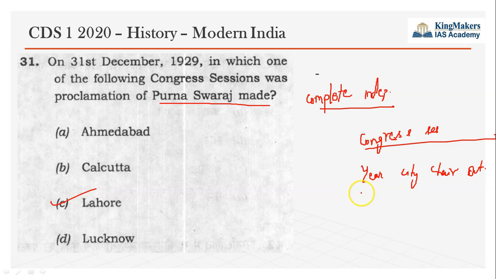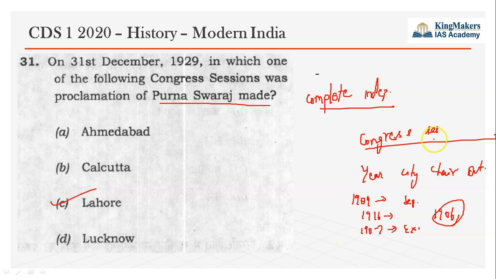For example, in the 1909 session, Congress condemned the separate electorate. In the 1916 session in Lucknow, Congress accepted the separate electorate. Likewise, in 1907 there was a split between the extremists and moderates in the Congress, and in 1906 the term Swaraj was added for the first time in a Congress resolution. Likewise, we have to remember the year, the session, and in which city it took place.